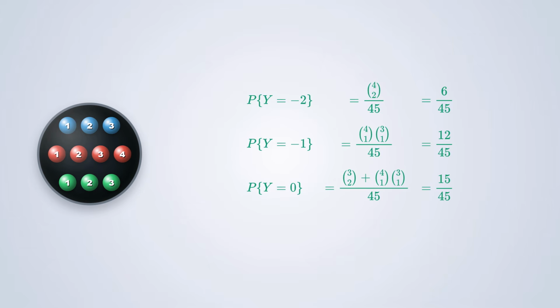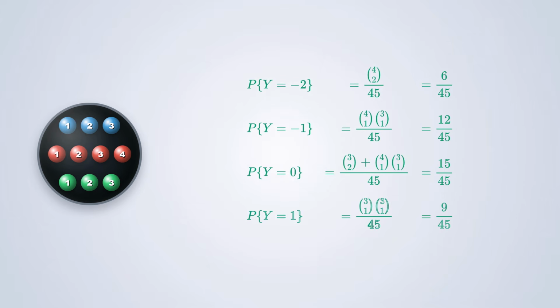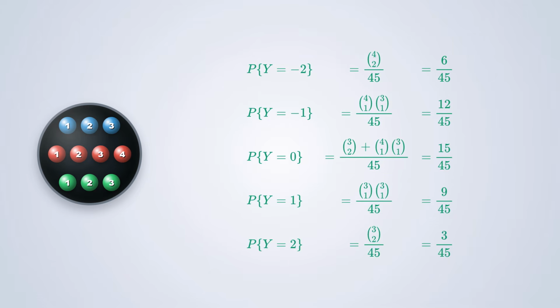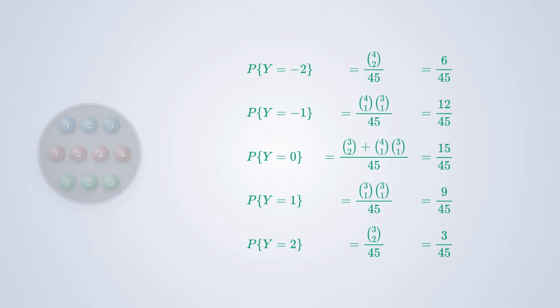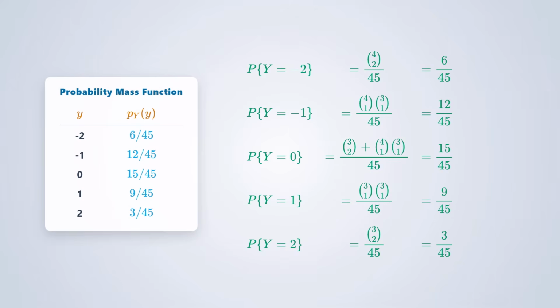Following the same logic for y equals 1, we need 1 blue ball and 1 green ball. 3 choose 1 times 3 choose 1 gives us 9 combinations, so the probability is 9 over 45. And finally, for y equals 2, we must draw exactly 2 blue balls. 3 choose 2 gives us 3 combinations, so the probability is 3 over 45. And there we have it. We have successfully translated our lottery experiment into a complete probability mass function.